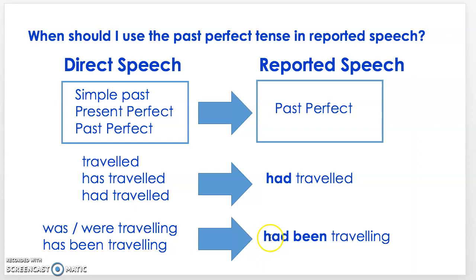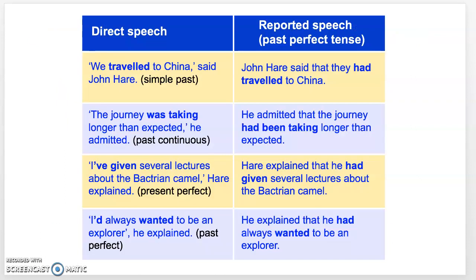So it'll be converted to had been traveling. Okay. So here are some examples. You could see how the direct speech is being converted to past perfect tense in reported speech. You can always pause this screen, take a look at the examples, or refer to the PowerPoints.